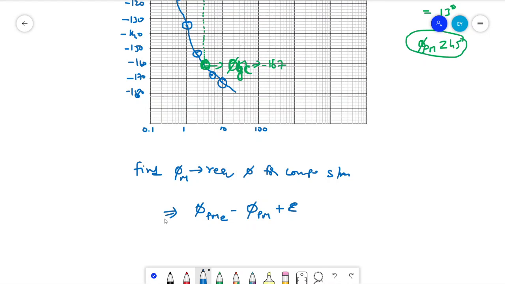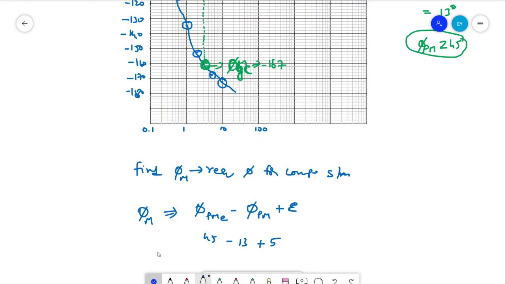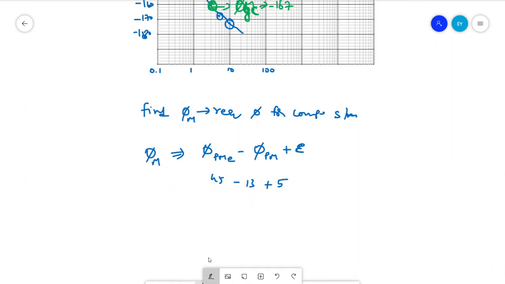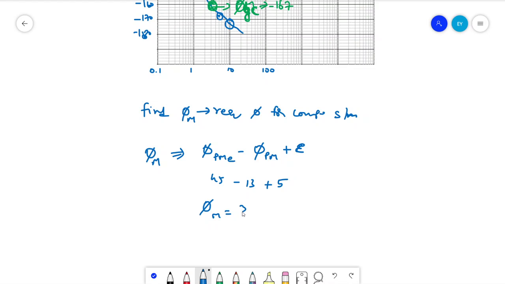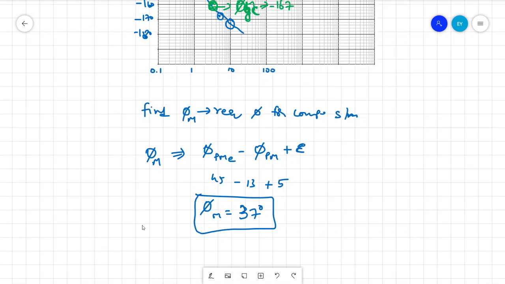So here phi m is nothing but the required phase to be added. This is equal to 45 minus 13. Let us consider epsilon as 5. If you consider this epsilon as 5, we get the expected phase to be added, phi m, as 37 degrees. So the compensated system should have this much extra phase.